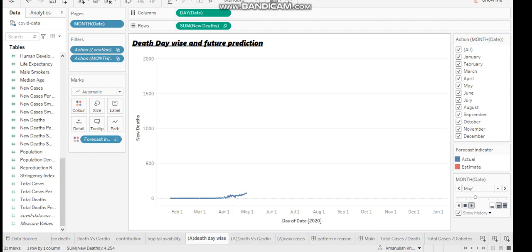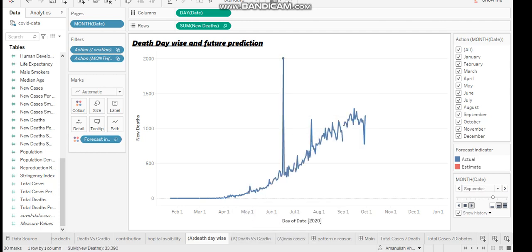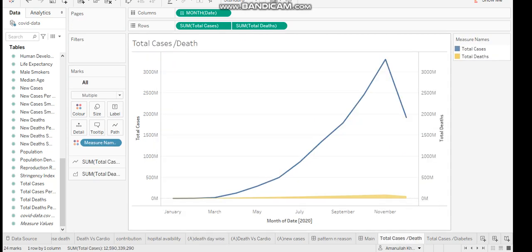It again begins to happen from the month of April and reaches its peak in the month of June. On the same day, 16 June 2020, there were 2003 deaths, which is a very high ratio according to me. So let me compare another thing. If we compare the total number of cases versus deaths, we can see that the total number of cases was very high as compared to the total number of deaths, which is a positive sign.